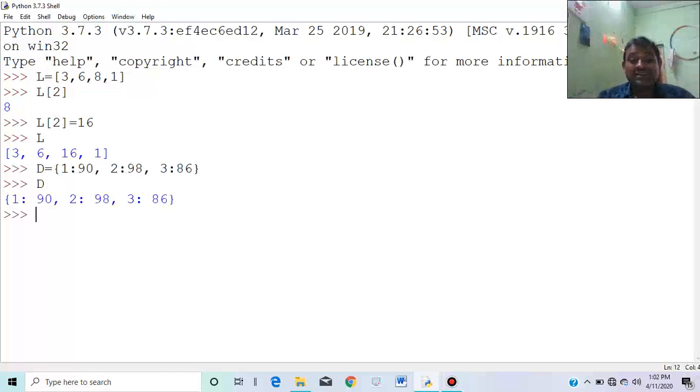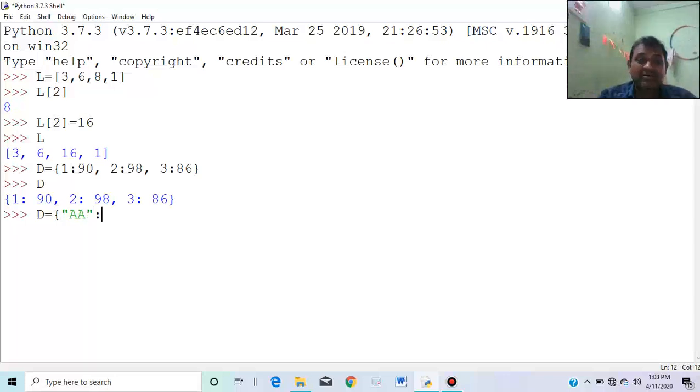What is happening here? 1 colon 90: if you compare to list, the first index is 1 and its value is 90. Second index is 2. So we are defining our own index. In technical terms, the index is called a key. Define another dictionary like D is equal to, suppose I am writing AA.